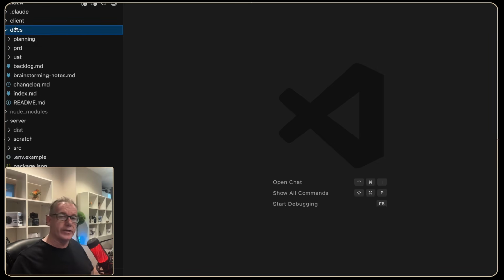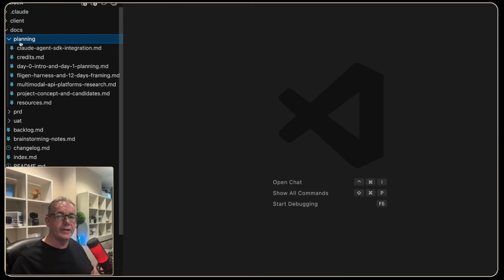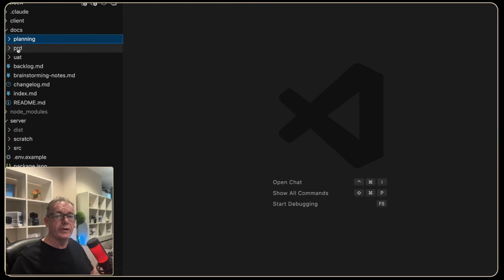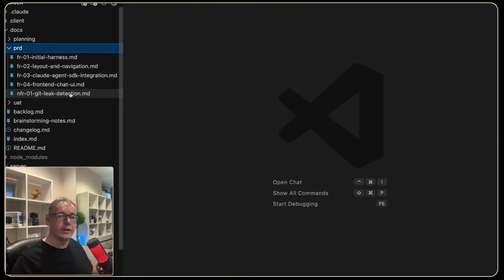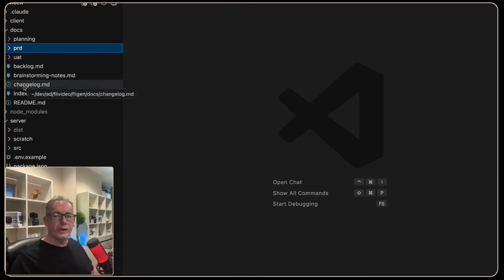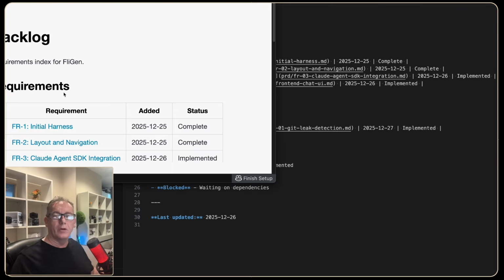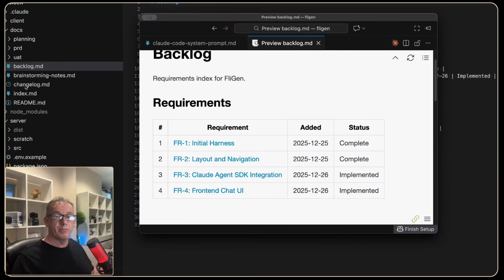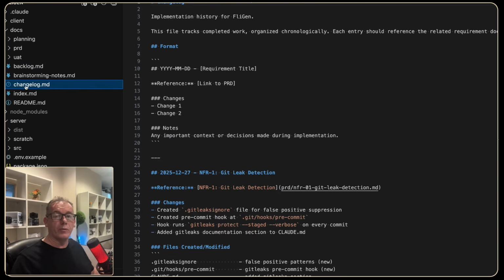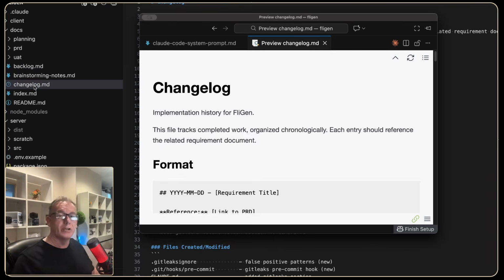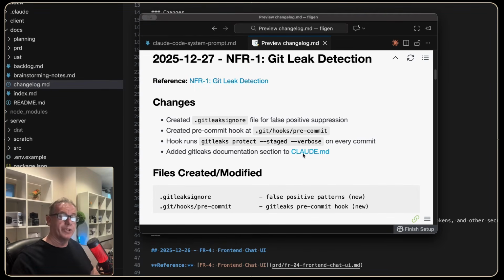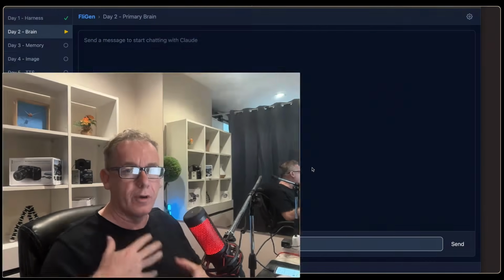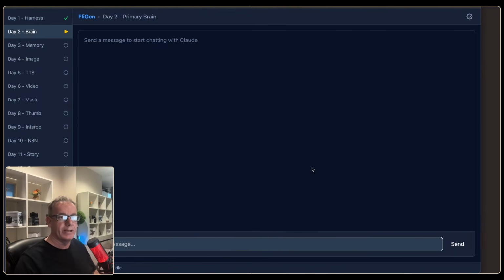Now, if we had access to the documentation folder, what we'd have access to is all the planning I did before we started the application. Plus, we'd have access to all the functional requirements and non-functional requirements that we've been creating. We'd also have concepts like the backlog, which is just representing what we've done or what we've got to do, or we could look at the change log, which gives us a little bit more detail. So these are the sorts of information that we want to make available from the application that we're building over here.